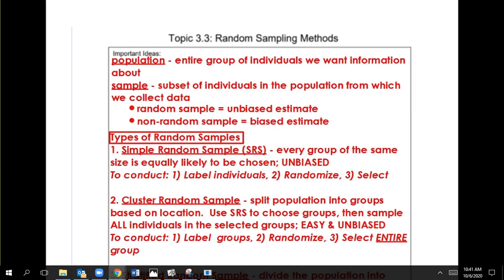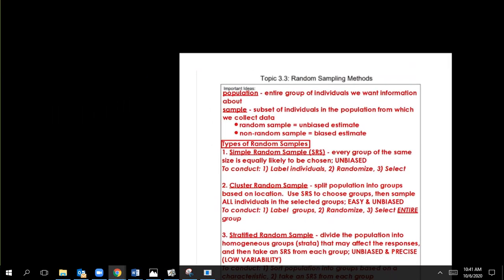The first thing, though, I want you to make sure you notice is the population versus sample. The population is the entire group of individuals we want information about, and the sample is the subset of that population. And so the most important thing is a random sample will produce an unbiased estimate, and a non-random sample will be biased.